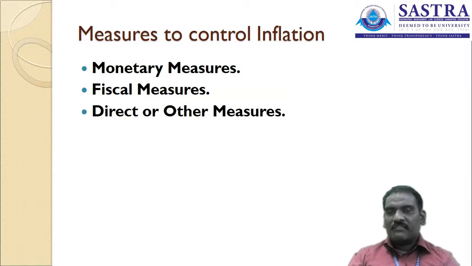So you are all aware of what inflation is. Inflation may happen due to circulation of money in the economy. There is a high level of prices for products, which leads to inflation. And there are measures identified by the government in order to regulate and control inflation. These measures are classified into three major categories: monetary measures, fiscal measures, and other direct measures. So we are going to see these measures in this session.